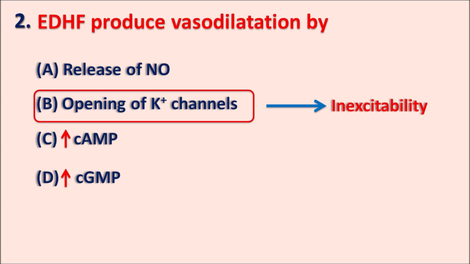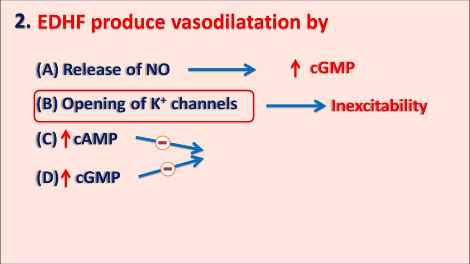On the other hand, the mediators which release the nitric oxide increase the cyclic GMP levels within the vascular smooth muscle, which again produces the vasodilatation. Similarly, what about the other options? C and D again produce a vasodilatation. The increase in the cyclic AMP as well as the increase in the cyclic GMP levels within the vascular smooth muscle inhibit one of the important enzymes, MLCK, myosin light chain kinase.